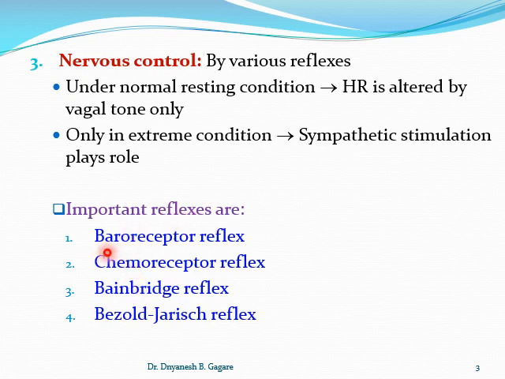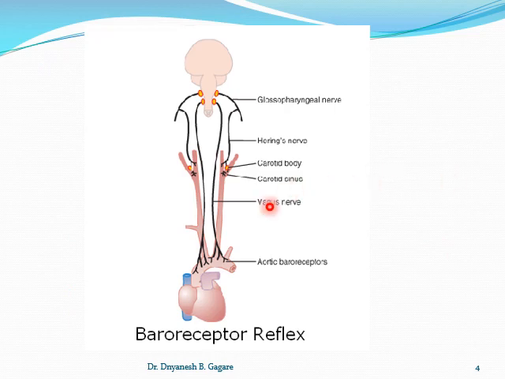As per their importance, the most important reflex for regulation is the baroreceptor reflex. After that comes the chemoreceptor reflex, and then the Bainbridge reflex. These are for the regulation of heart rate. The Bezold-Jarisch reflex is not a normal reflex. It plays its role only when there is a pathological condition in the body. Okay, now take one by one.